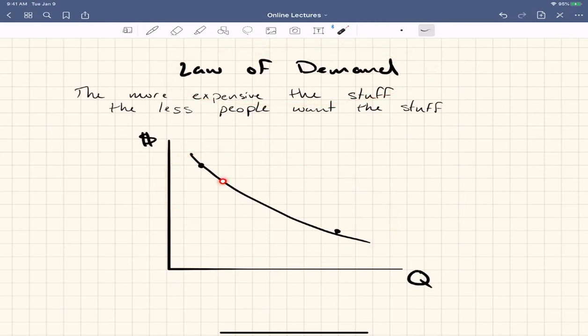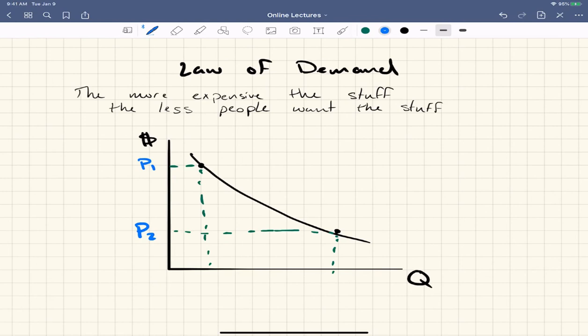When you have a price up here, the quantity is down here. When you have a price down here, the quantity is way out here. So you can see a lot of times we'll draw lines that maybe look like this, so you can see where these things intersect the various axes, right? So in this case, we might call this price 1, and all I'm doing is putting a little 1 to notate that that's price 1, and we might call this price 2.